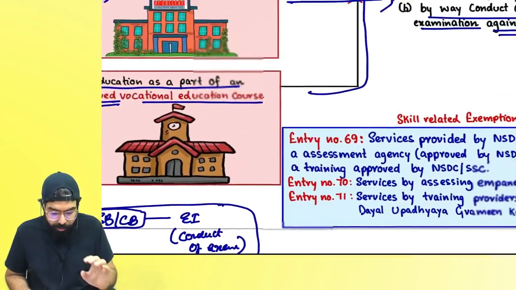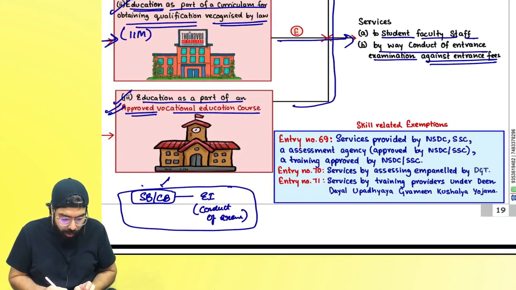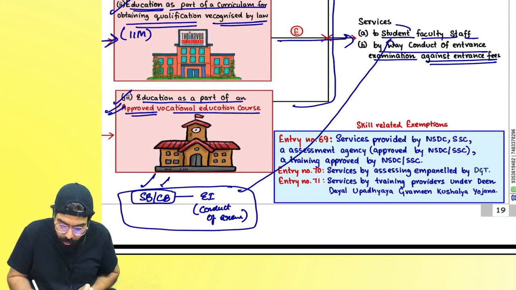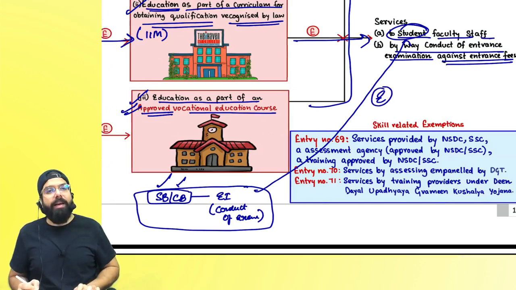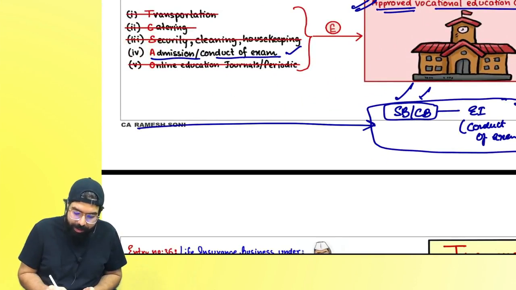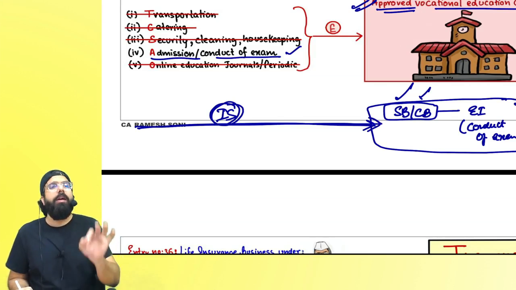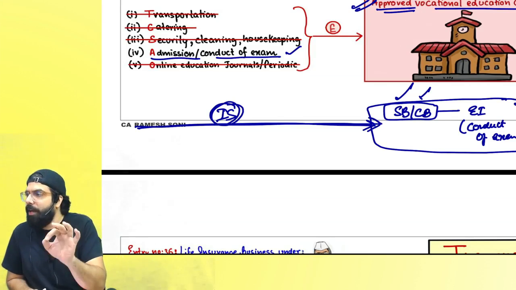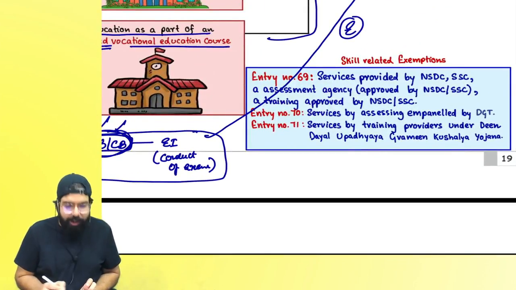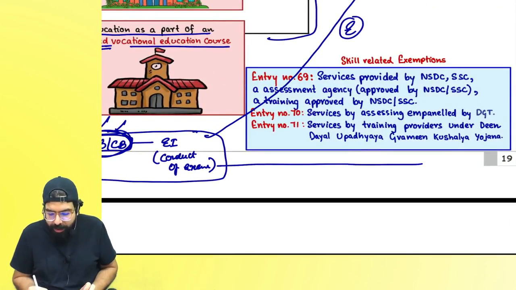Educational institution, and hence whenever a state board or center board is conducting examination for the student, it shall always be exempted. Now when they are conducting examination, the input services relating to the conduct of examination also will be exempted in their scenario. One thing you should also remember, the state board, center board, etc., they charge